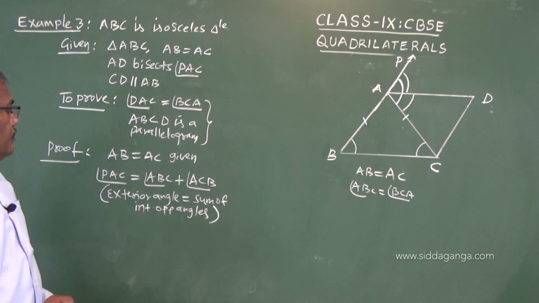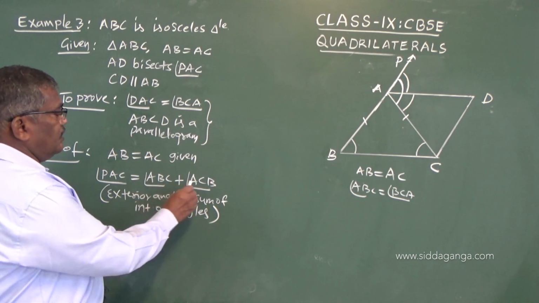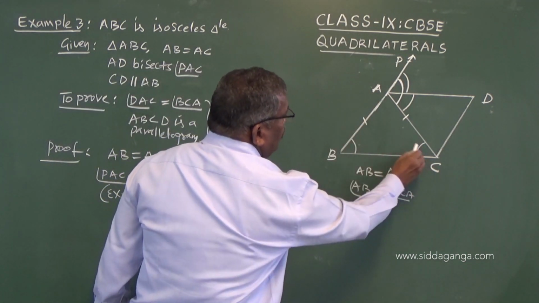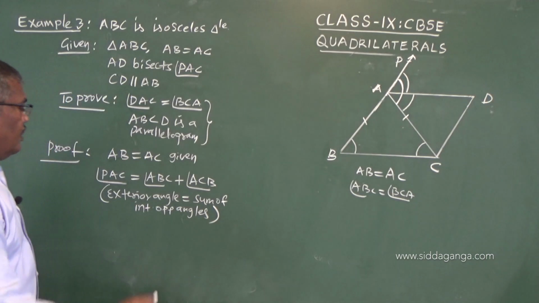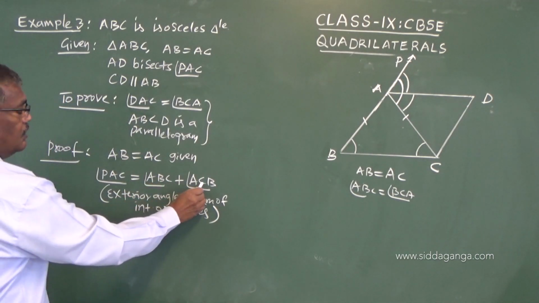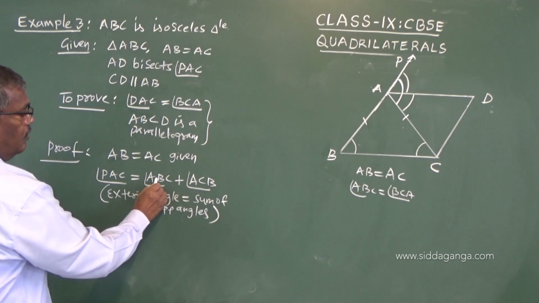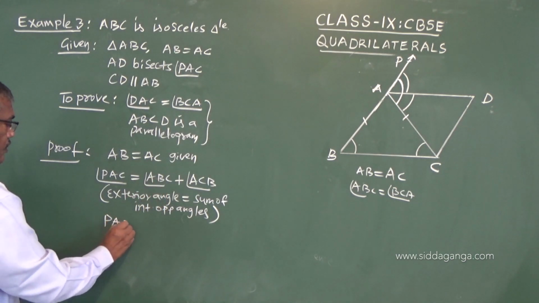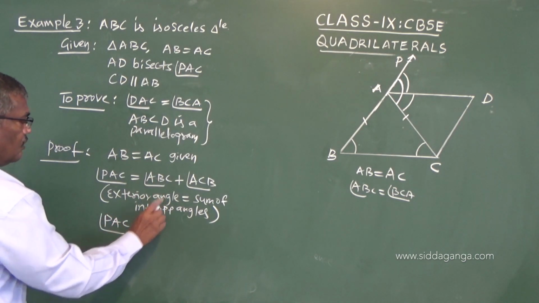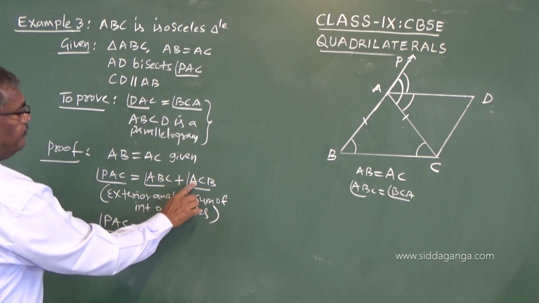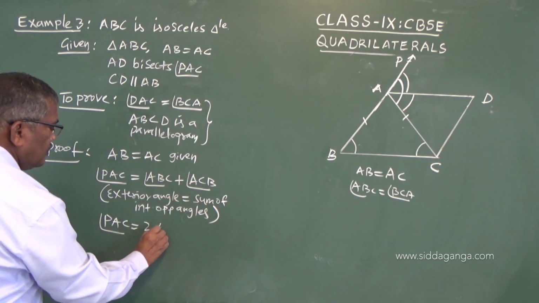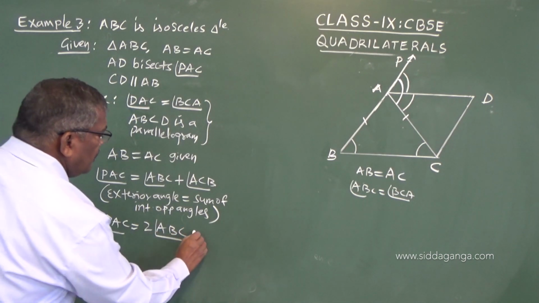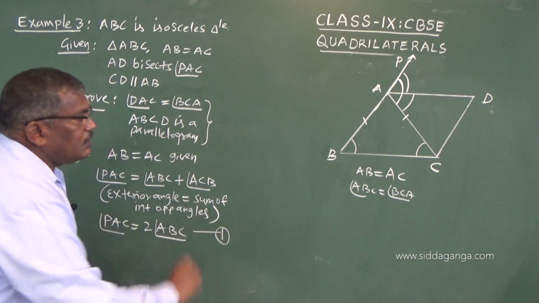But you observe ABC and ACB, these two are equal. So ACB is also equal to ABC. Therefore PAC equals, since these two are equal, 2 times ABC, and you call this equation 1.